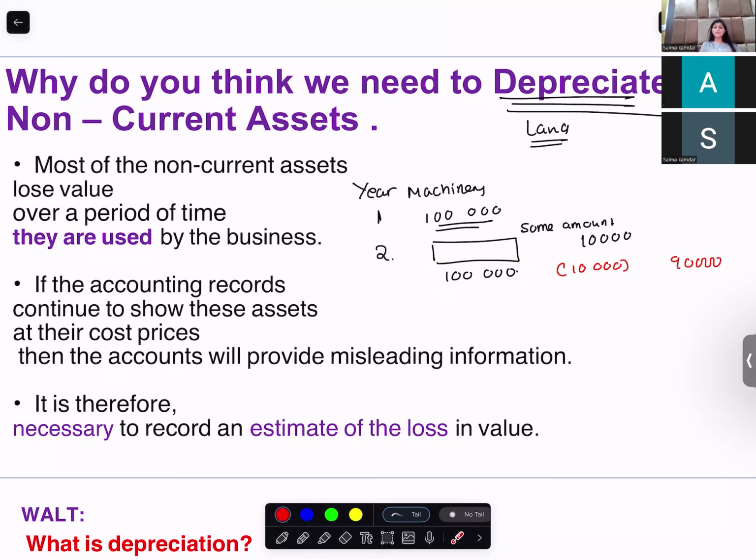So the reason why we account for depreciation is that we say that the cost of our asset is this much. Over a period of time, there is a fall in the value of the asset. This is our estimated loss. What is this? Estimated loss. So this is our estimated loss in the value of the asset, and our asset will be recorded at the net book value.